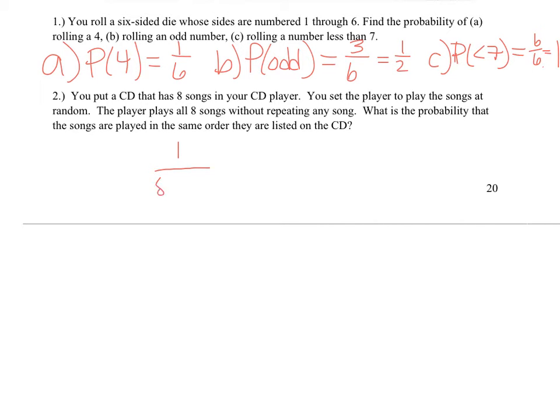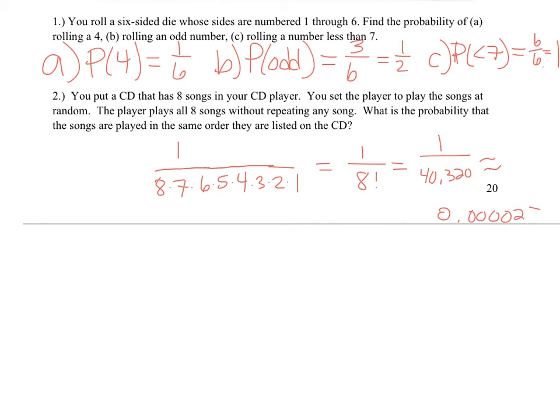Well, there's 8 options for the first song that the CD player could play, 7 for the second, 6 for the third, and so on all the way down. So it's 8 factorial. 1 divided by 8 factorial, which would be 1 over 40,320, or if you go to a decimal, that is approximately 0.1234025.